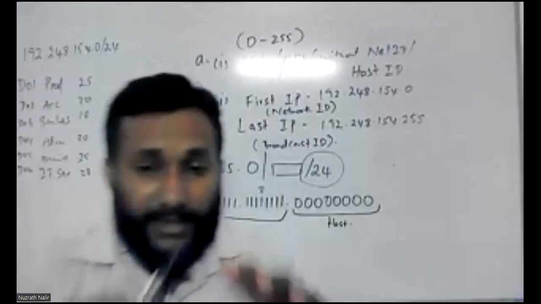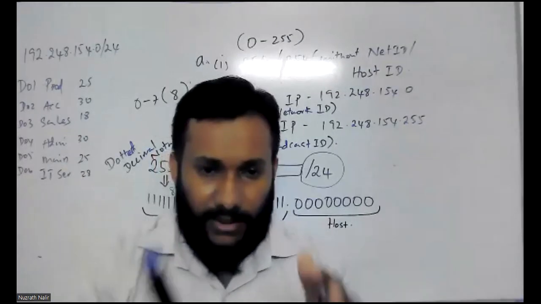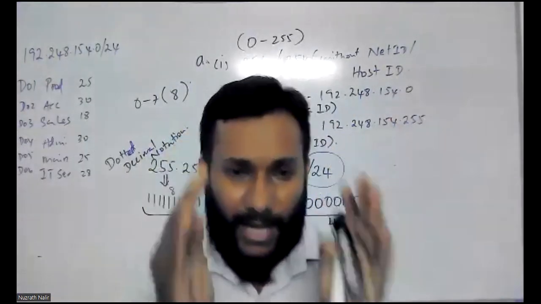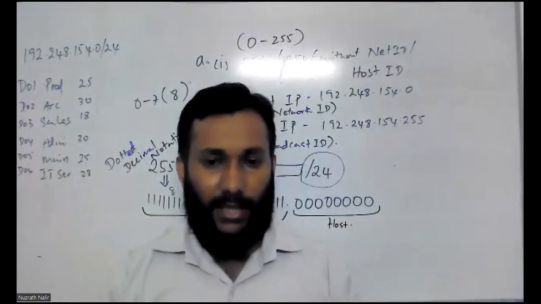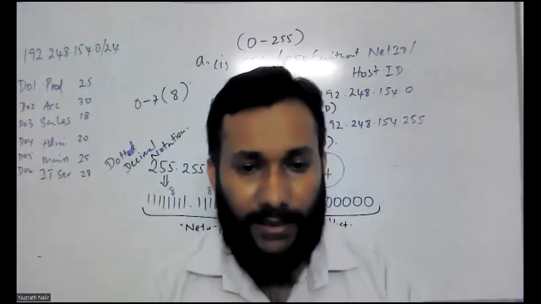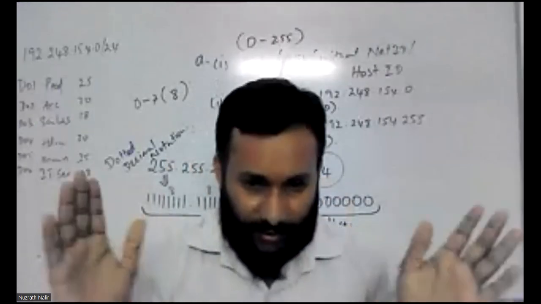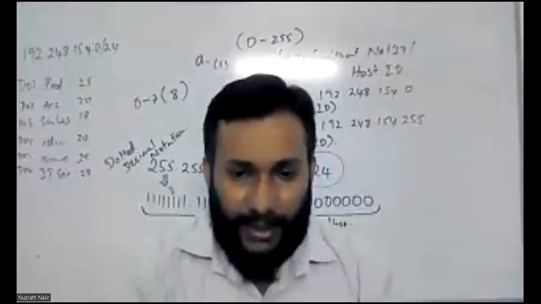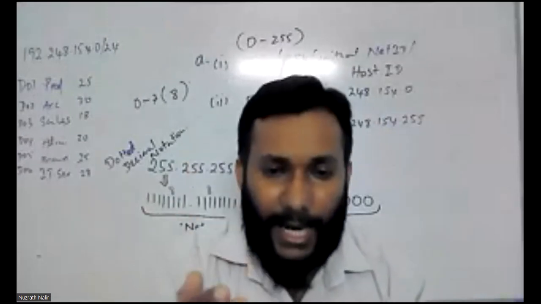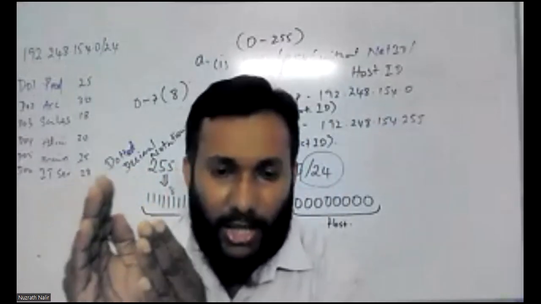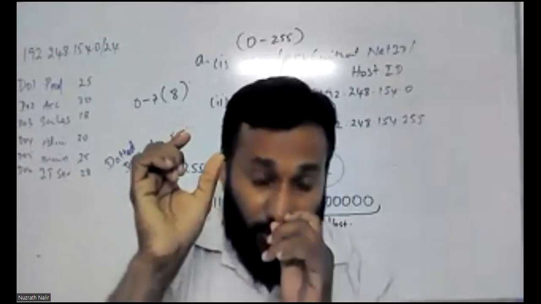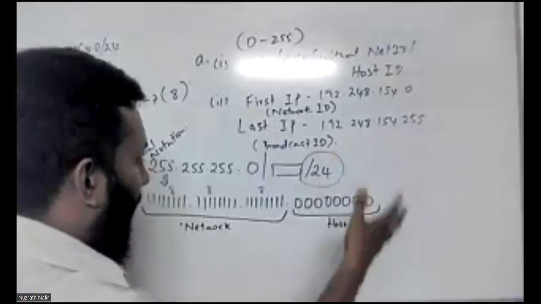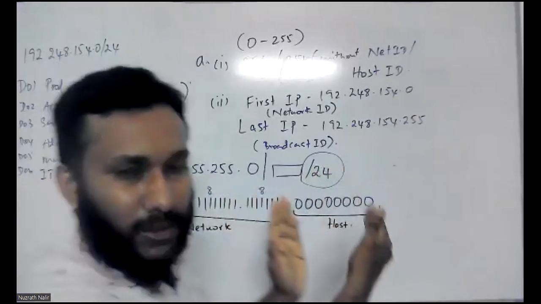Okay, this is the whole scenario. We are taking one single block and allocating 256 addresses. But here the problem is I am dividing it into chunks, into subnets. So then we have to allocate some particular bits for the router. Only the router has the responsibility to identify this network portion and the host portion.